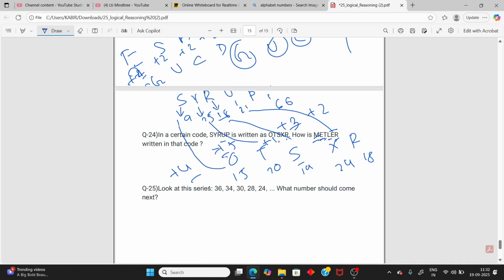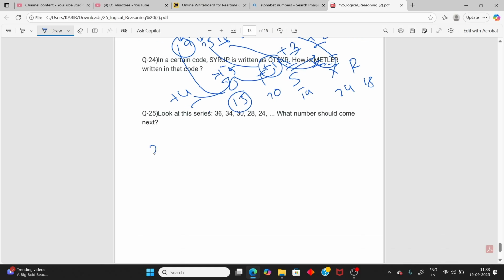Maybe you can check if you have any logic. I'm not able to find the actual logic for this one. SIRUP has 5 letters, but you can predict: here 19, here 15. This one is plus 4 and then plus 5, so it is increasing by one. Then plus 4, then 3, then plus 2, plus 3, plus 2. It is decreasing. So now it should be minus 1, next logic plus 1 scan. You can try decreasing.